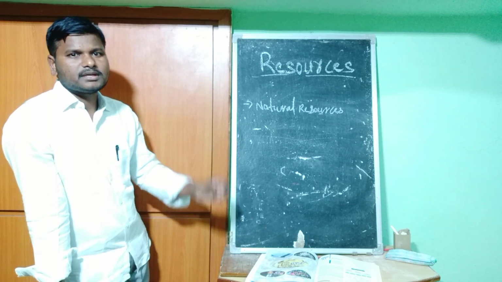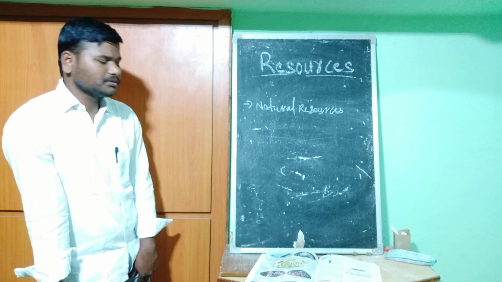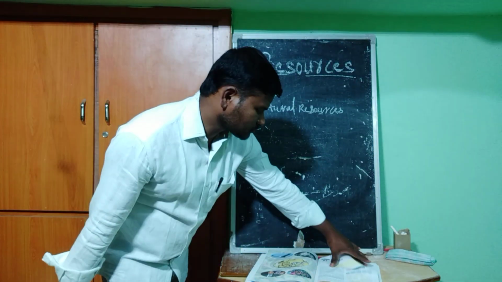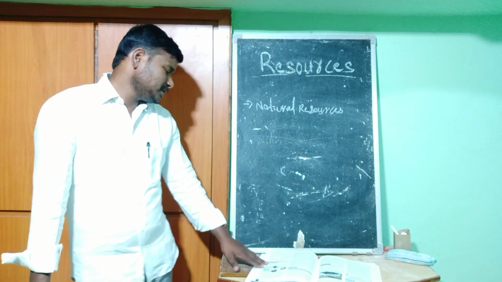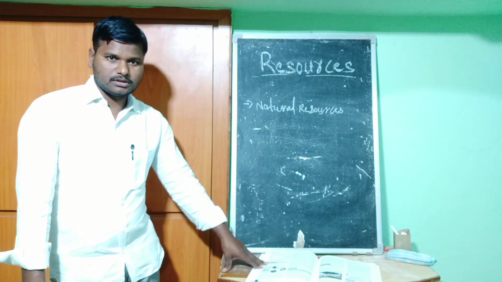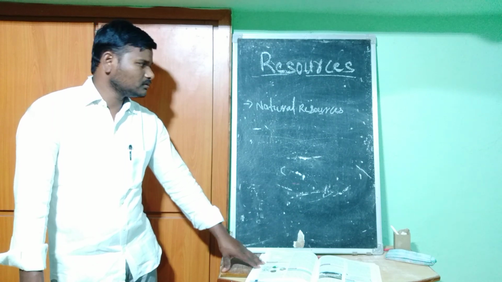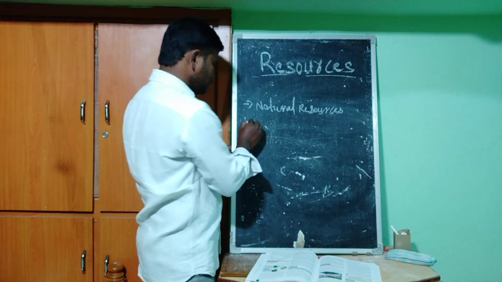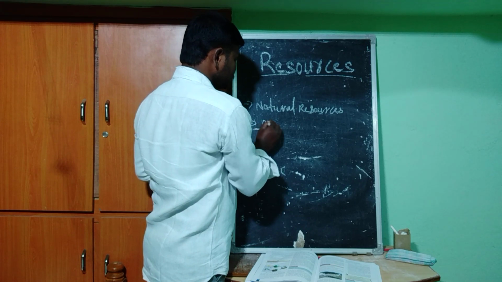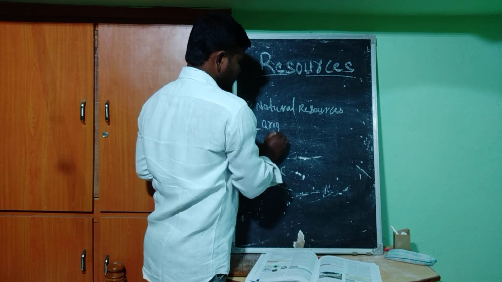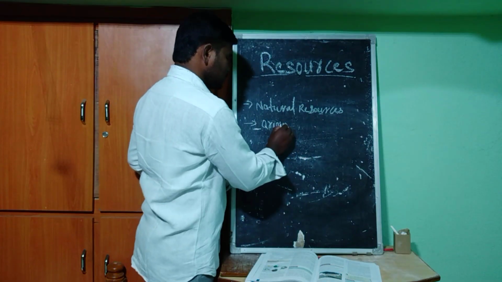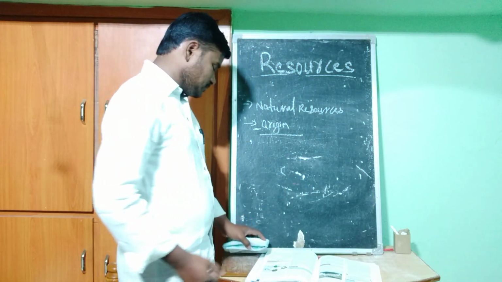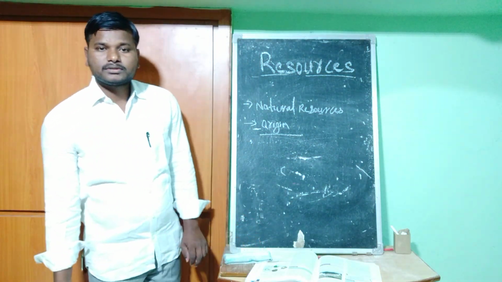Understand? So these natural resources are also classified. Natural resources can be classified on the basis of origin. On the basis of origin, the resources are of two types.